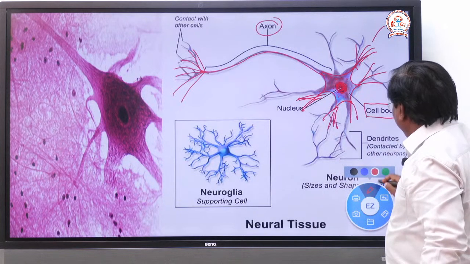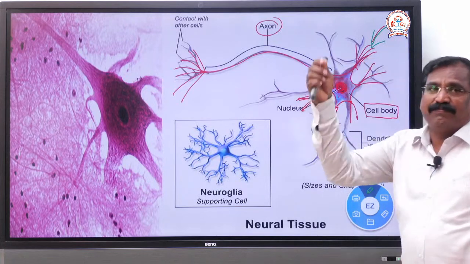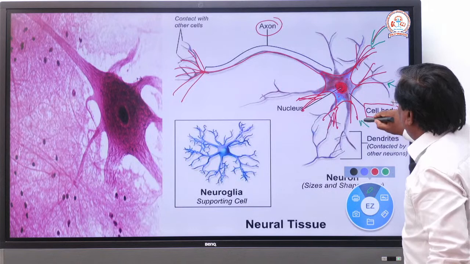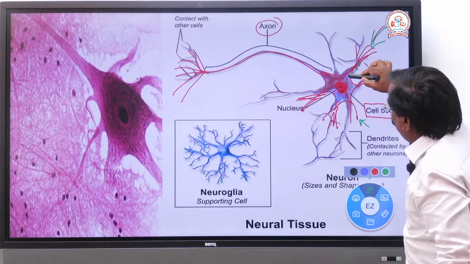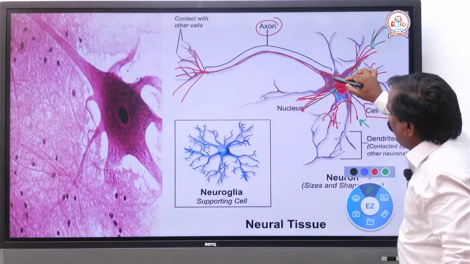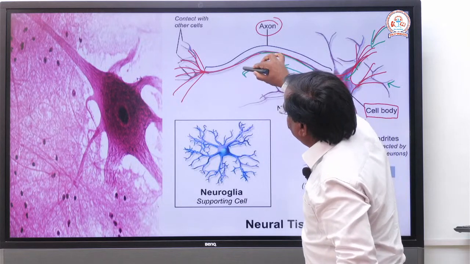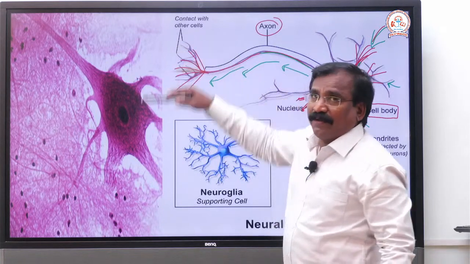the dendrites. The stimulus reaches the dendrites. Through the dendrites it goes to the cyton, the cell body. From the cell body, through the axon it reaches the tail fibers.